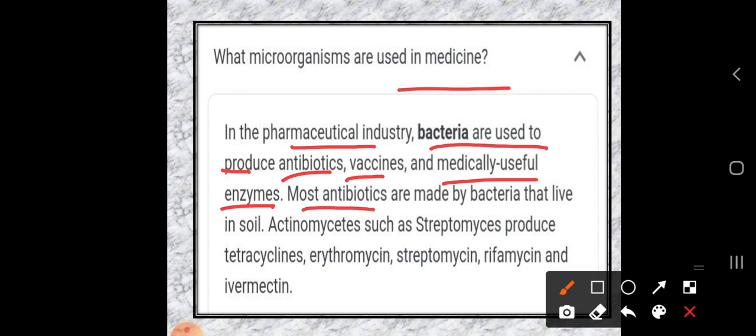Most antibiotics are made by bacteria themselves, which are present in the soil. Here are a few examples which we are using as antibiotics. Actinomycetes such as Streptomyces produce tetracyclines, erythromycins, streptomycins, rifamycins and ivermectin. Okay, so these are a few examples of medicines used as antibiotics.